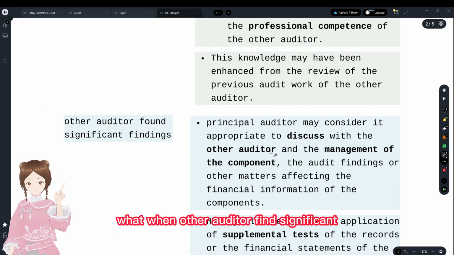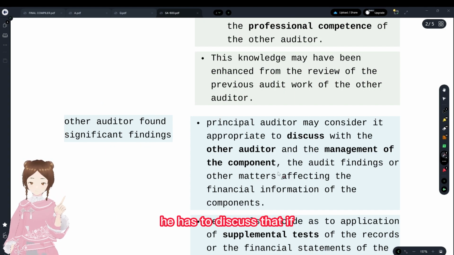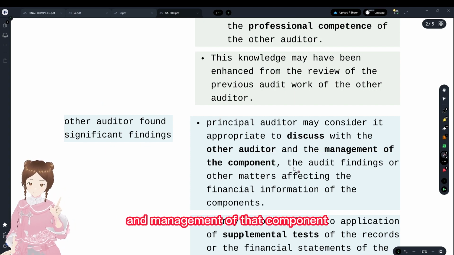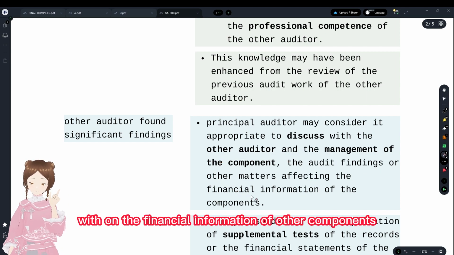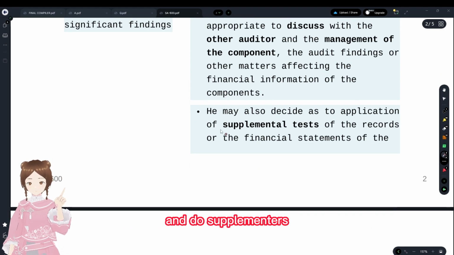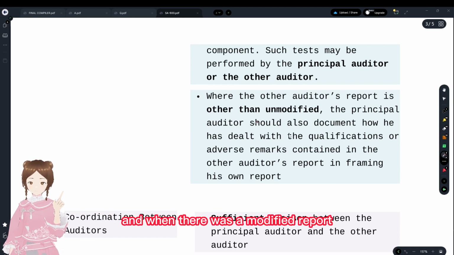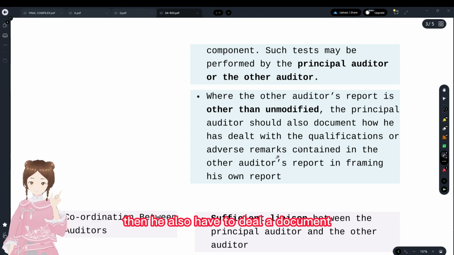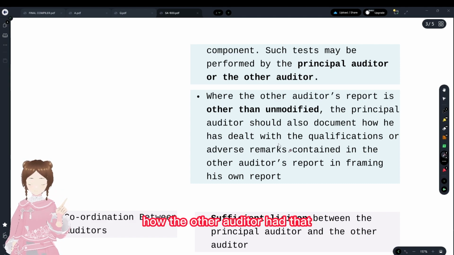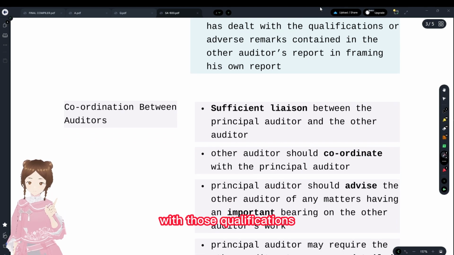So what we have to do: when the other auditor finds something significant, he has to discuss it with the other auditor and the management of that component, consider the effect on the financial information of other components, and do supplementary tests either by the principal auditor or the other auditor. And when there is a modified report, he also has to document how the other auditor had dealt with those qualifications.